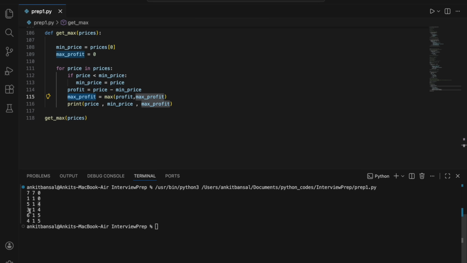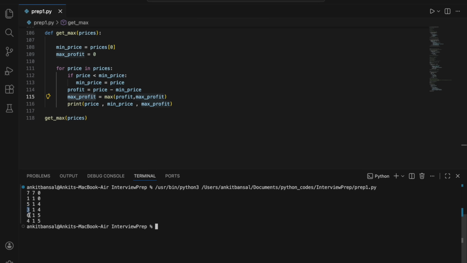Then again I will move. The next element is 3, right? Now is 3 less than my minimum price? No. 3 is still greater. So I will keep my minimum price 1 only, right? Now what will be the profit if I sell today? So 3 minus minimum price 1, right? Still I will not update my max profit because earlier I could have got 4. Why would I sell at 3, right? Okay. I hope this is making sense, right?